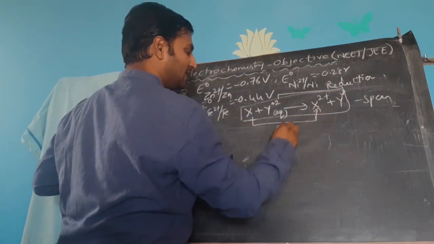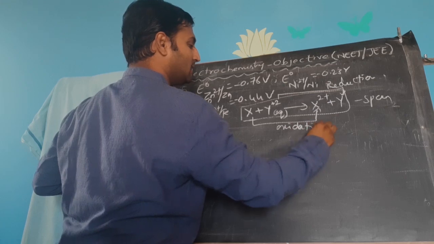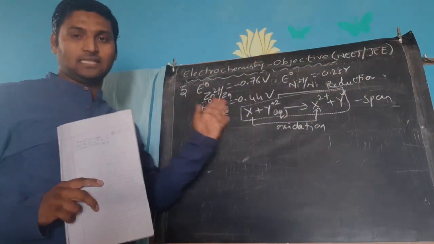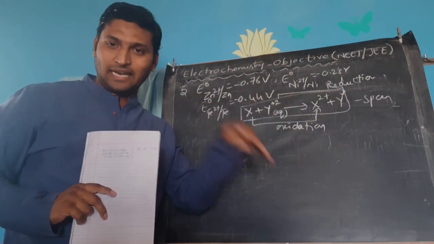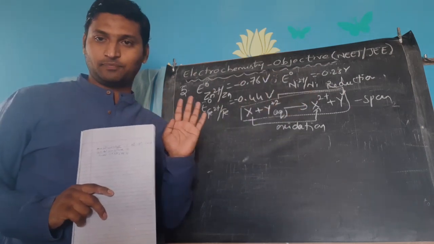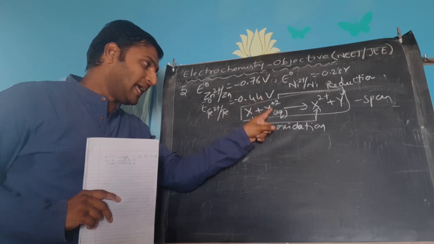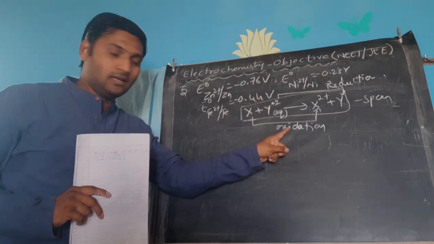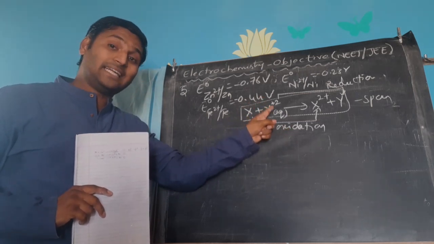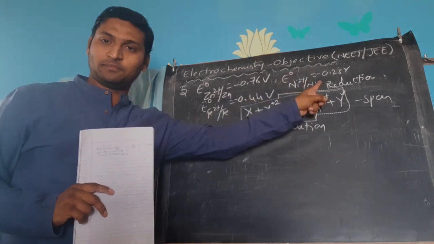X gets oxidized to X2 plus and gets entering into the solution as ions. So please understand, the element which is displacing undergoes oxidation, the element whose ions get displaced undergoes reduction.